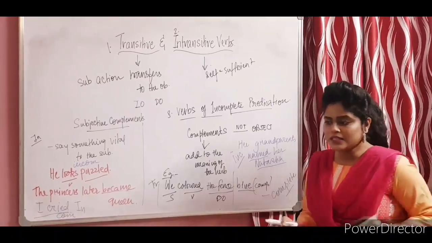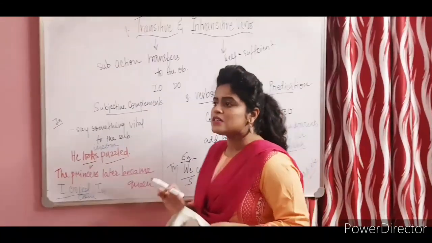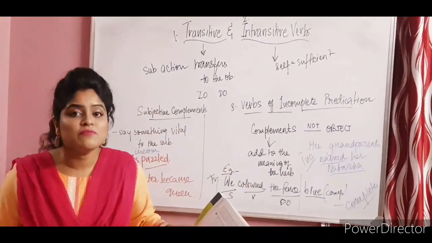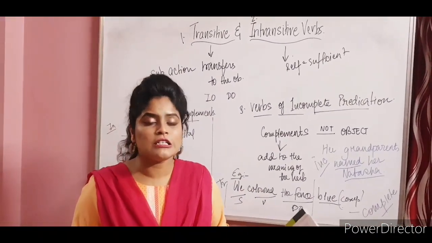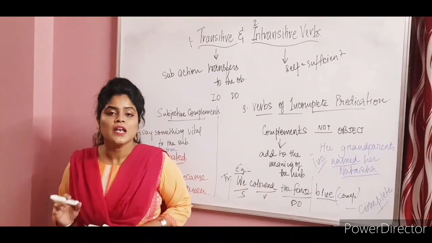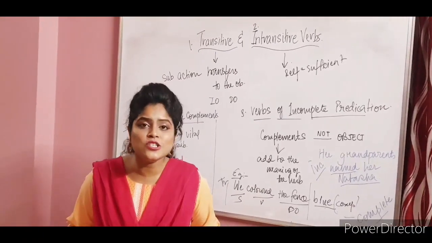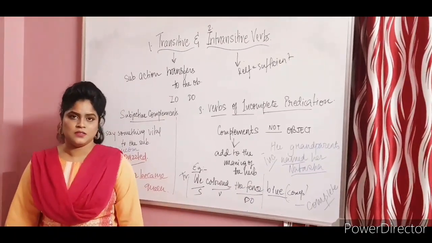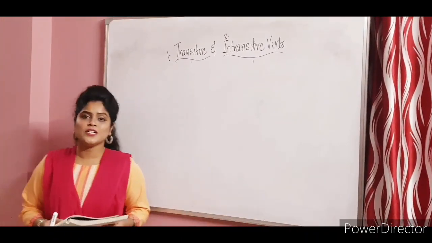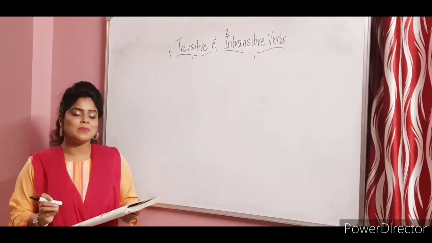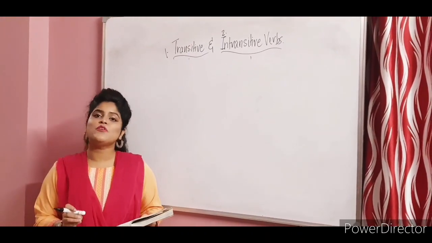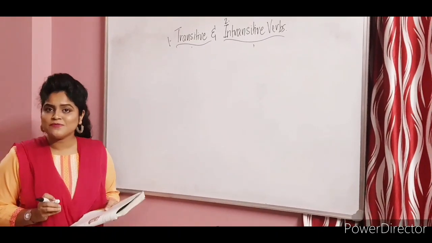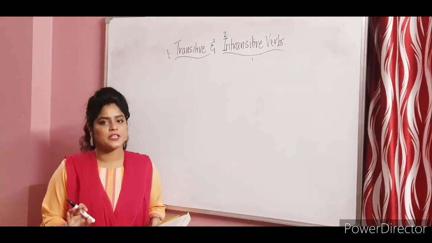Okay. So over here, we end the concept regarding verbs of incomplete or complete predication related to transitive and intransitive verbs. Now I shall move on to the kinds of complements that are used for intransitive verbs. Alright, so now I shall show you how to determine the kinds of complements for intransitive verbs. Now we all know the complements for transitive verbs are just objects.